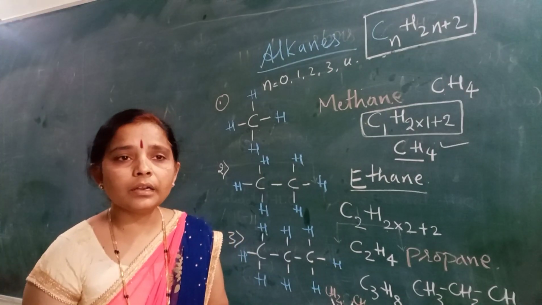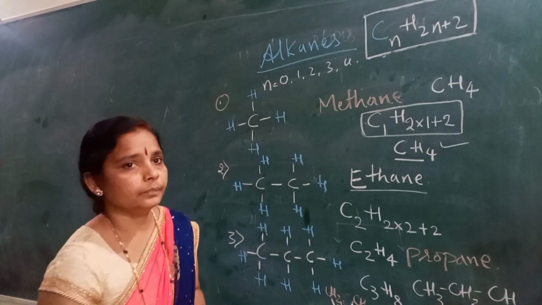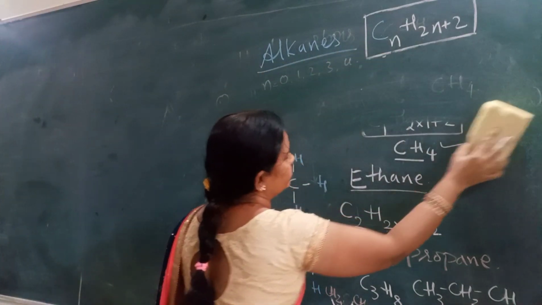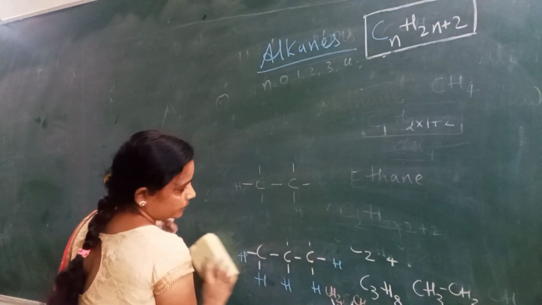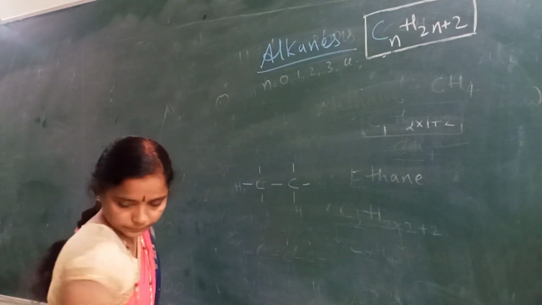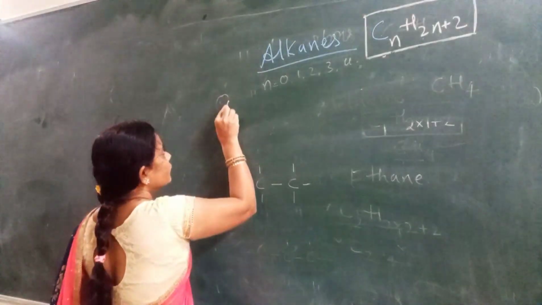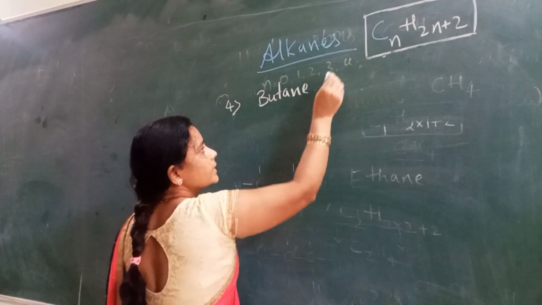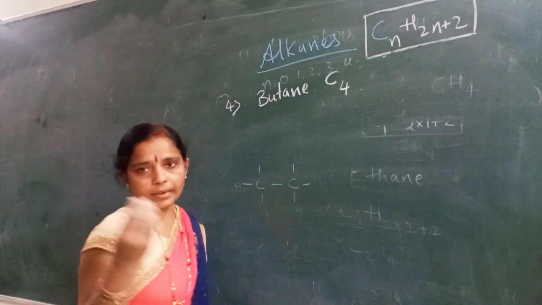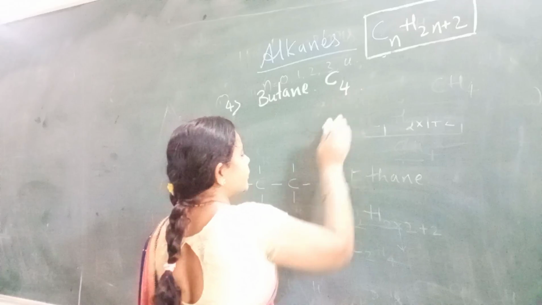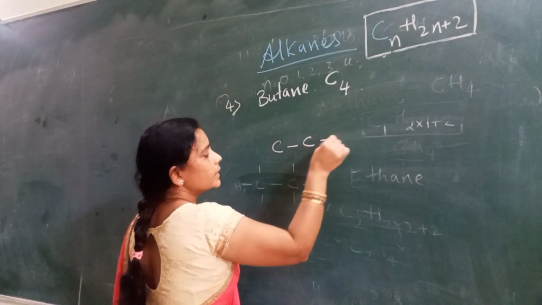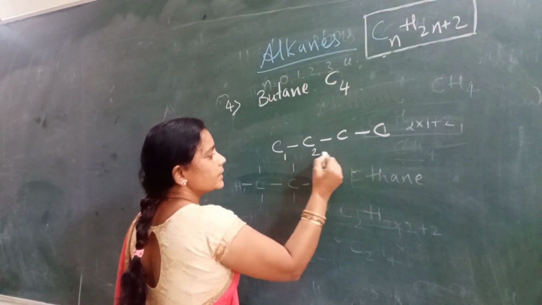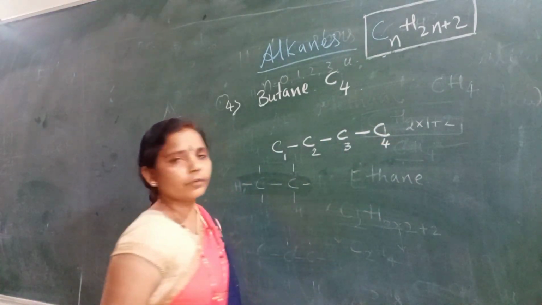Okay, so let me learn how to write butane now. The fourth member is butane. Butane means 4 carbon atoms. So it is going to be combining C with C with C. Okay, 4 carbon atoms are there. This is the first carbon, second carbon, third carbon atom and the fourth carbon atom.